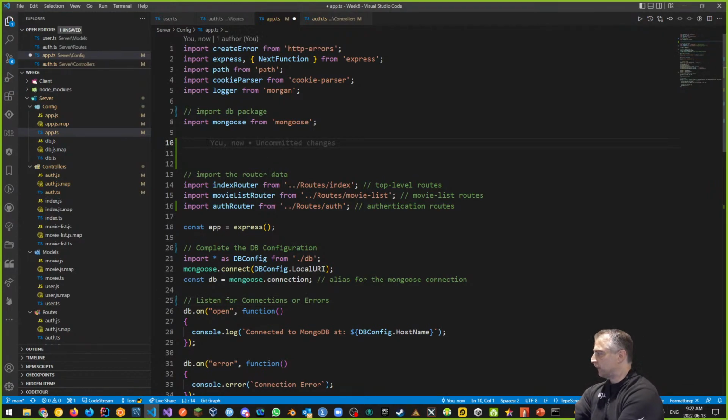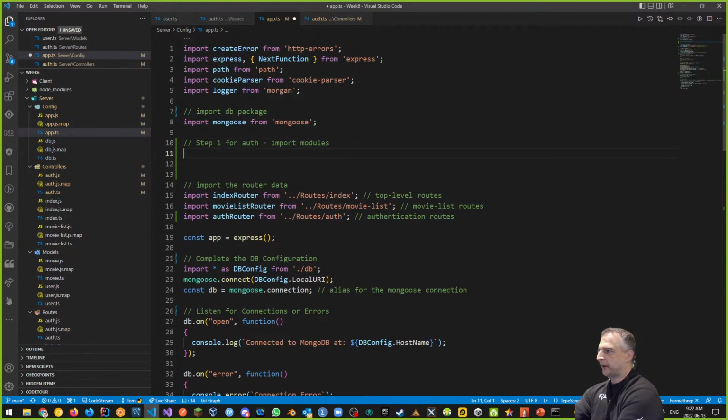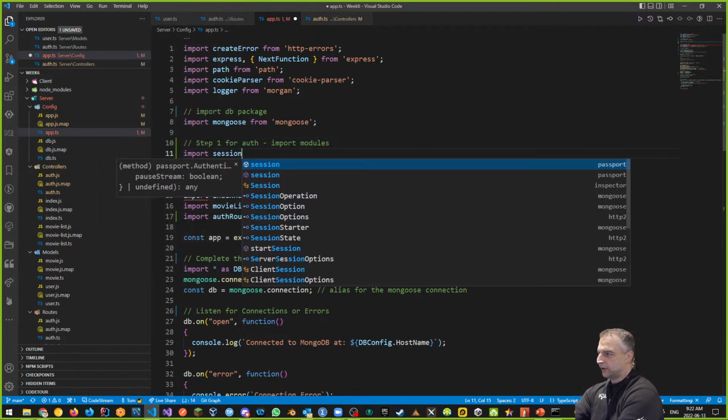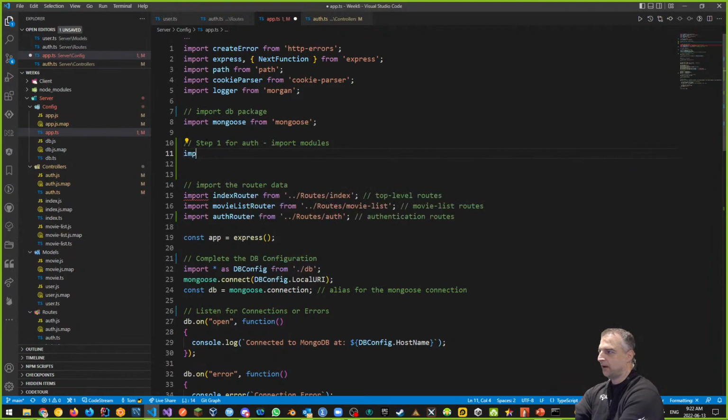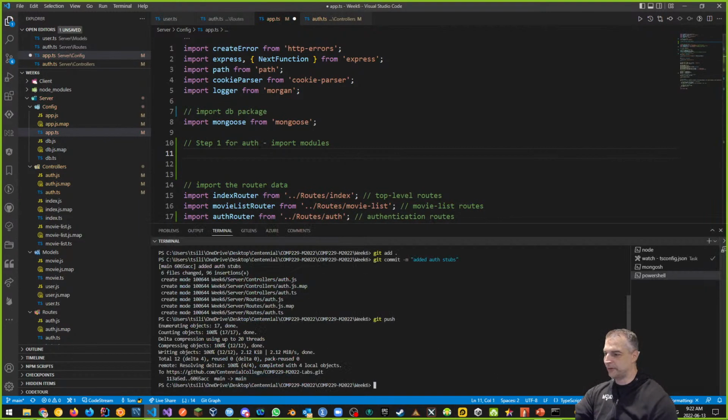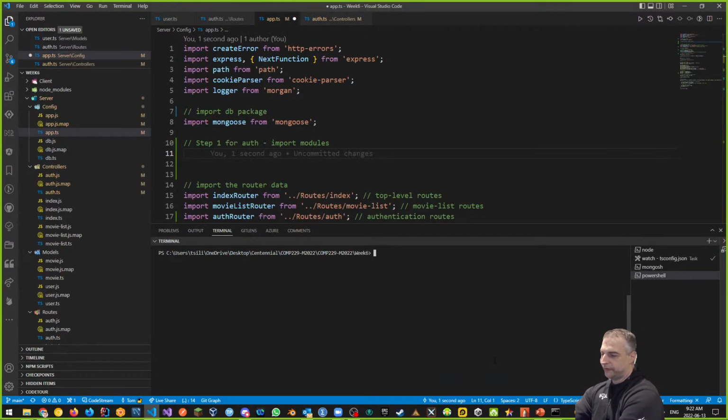So when it comes to authentication, here's step 1, for authentication, and that is import modules. That's what we have to do again. Here's the first thing. Import. We're going to use session. Did I include session last time? I don't think I included session. We forgot to do express session. Let's put that in, please. Sorry about this. I totally forgot to do this.